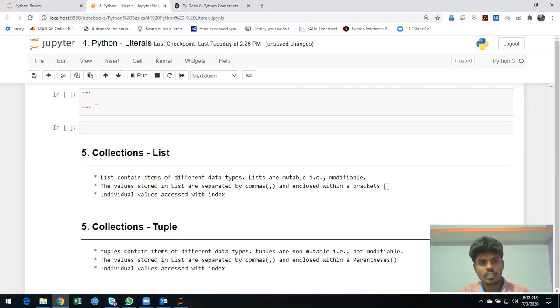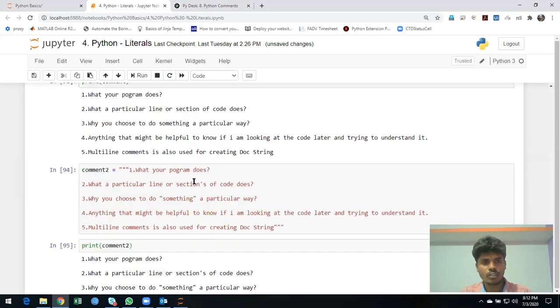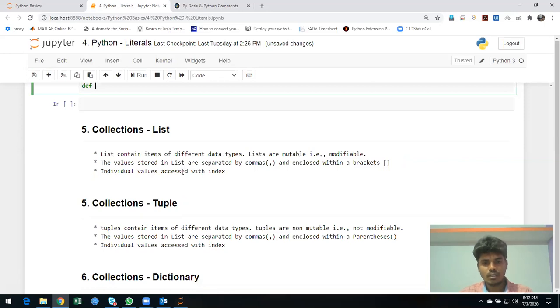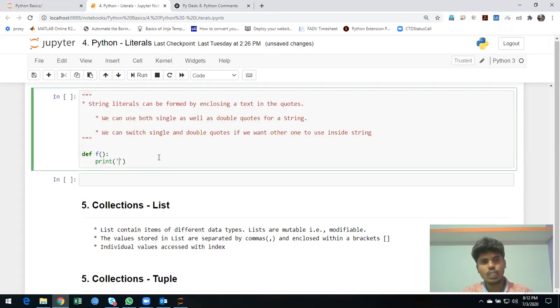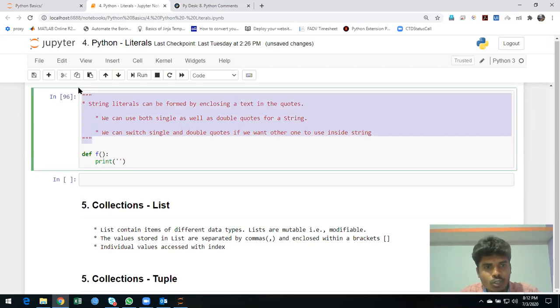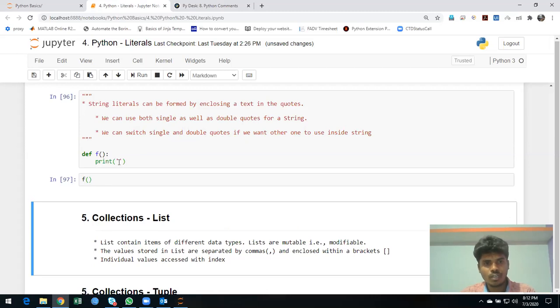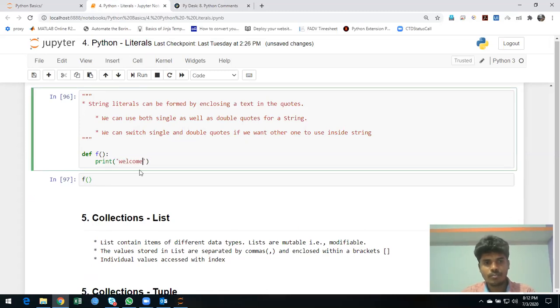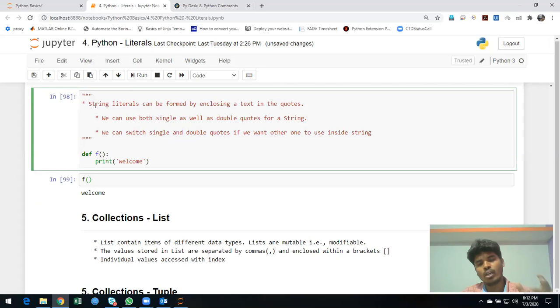In that case, I can just write it and then start programming, start coding it. Something like a definition, function, and action. I can start coding it. It won't execute at all. This one will not execute at all. You could see, right? If I just call the function, it will execute. If I print welcome, you can see welcome alone is displayed. I think I've explained this in the comment section.